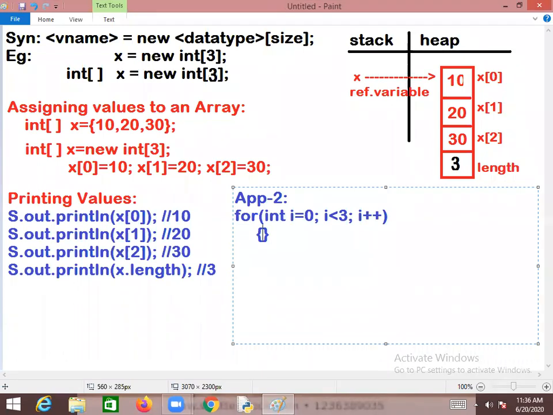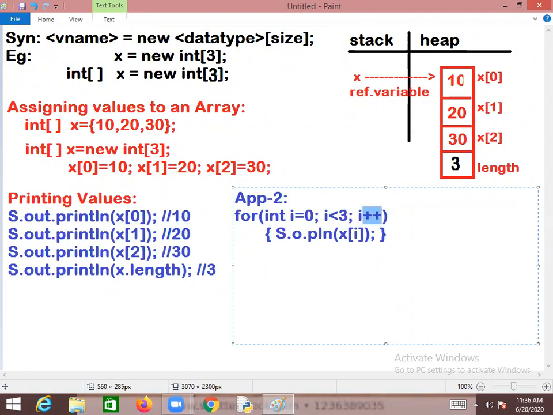The loop value starts with 0, less than 3: 0, 1, 2. That's enough. Then the i value will be 0. Is 0 less than 3? Yes. Then it will enter into the loop, System.out.println of x of i. x of i means you will be getting x of 0, the value there at x of 0.